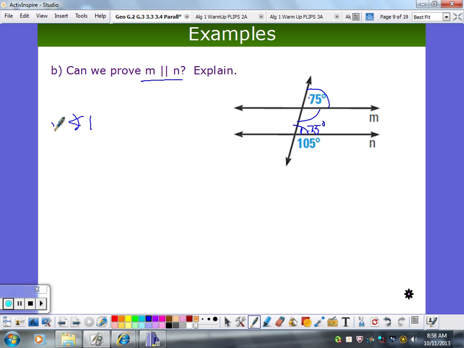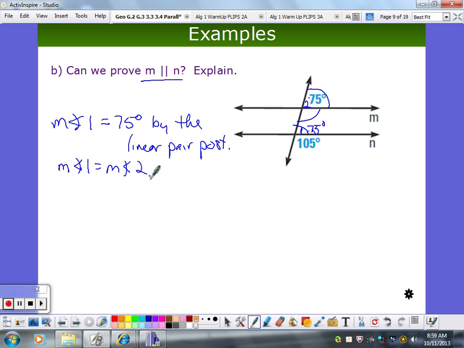The measure of angle 1 is 75 degrees by the linear pair postulate. I'll call this one angle 2. The measure of angle 1 equals the measure of angle 2. What's the reason? So what does that mean? Angle 1 is congruent to angle 2, by the definition of congruent. So therefore, M is parallel to N.